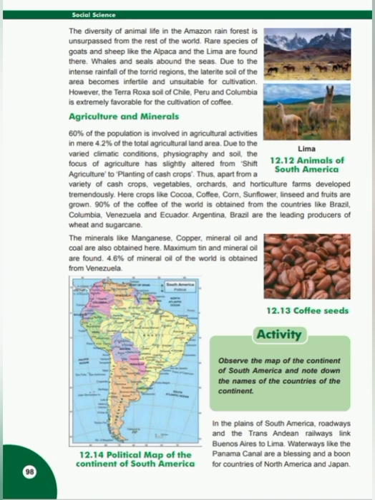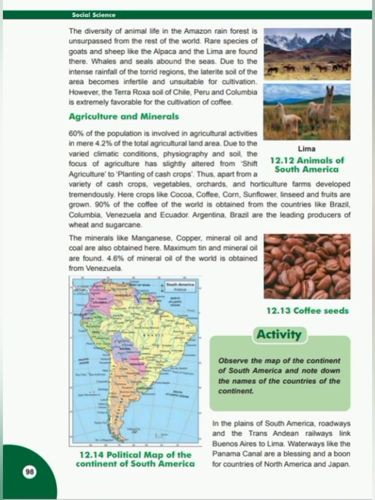90% of the coffee of the world is obtained from countries like Brazil, Colombia, Venezuela, and Ecuador. Argentina and Brazil are the main leading producers of wheat and sugarcane. Students, agriculture is practiced only in 4.2% of the land in this continent. About 60% of the population of the continent is engaged in agriculture.